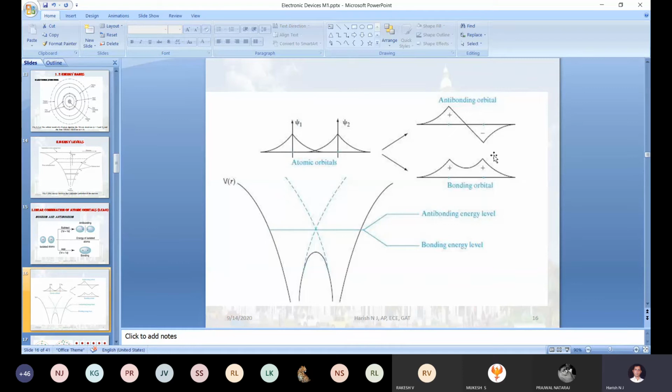Attracting, in a sense, means forming a bond, sharing of an electron, forming a covalent bond. That one we call a bonding orbital. When the electron is repelled, that kind of bonding we call an anti-bonding orbital. In terms of wave function, we have represented it like this. Is it clear?